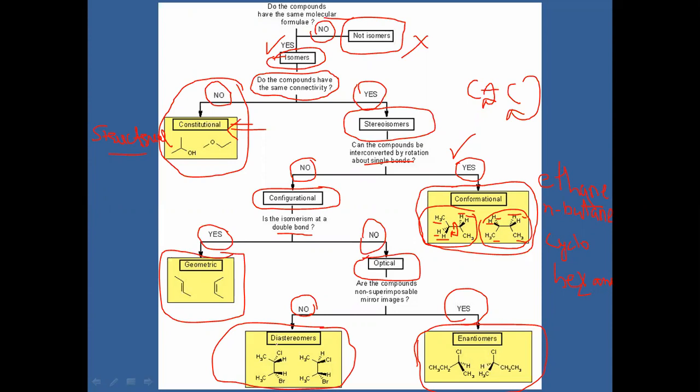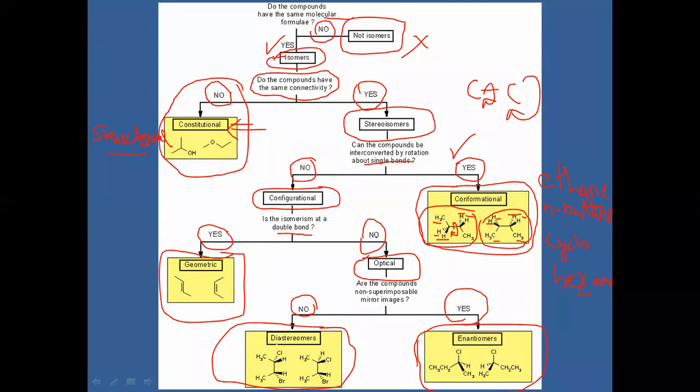Again, in configurational isomerism, if any compound has a carbon-carbon double bond and your answer is yes, then it is called geometric isomerism. If your answer is no, then it is categorized as optical isomerism.